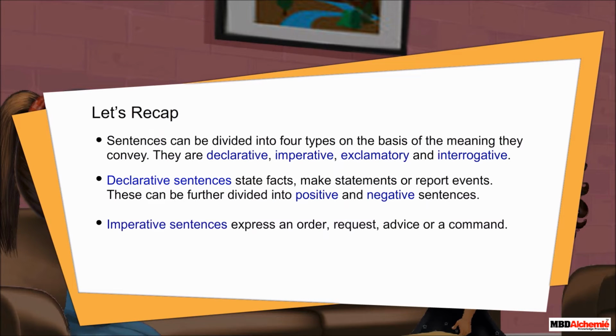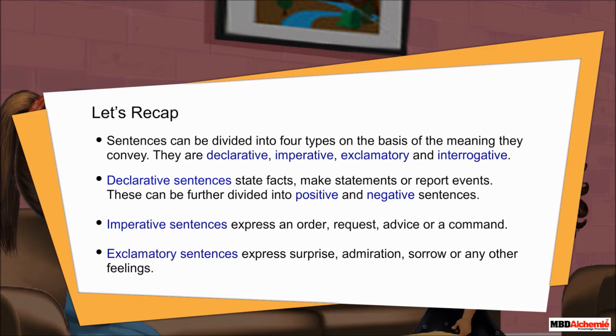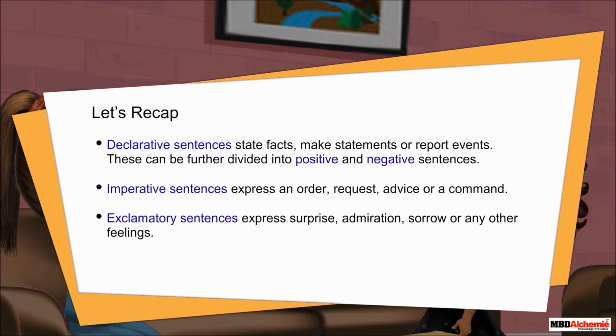Imperative sentences express an order, request, advice, or a command. Exclamatory sentences express surprise, admiration, sorrow, or any other feelings. Interrogative sentences are used to ask questions.